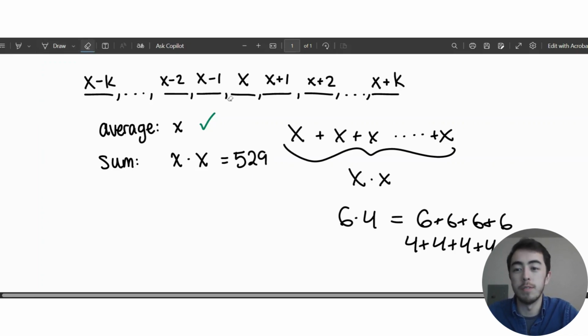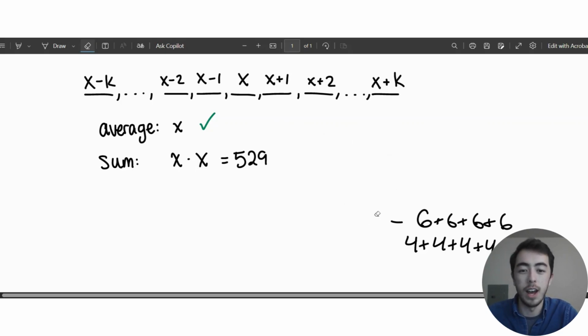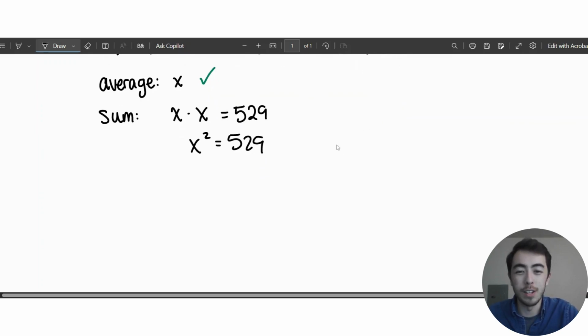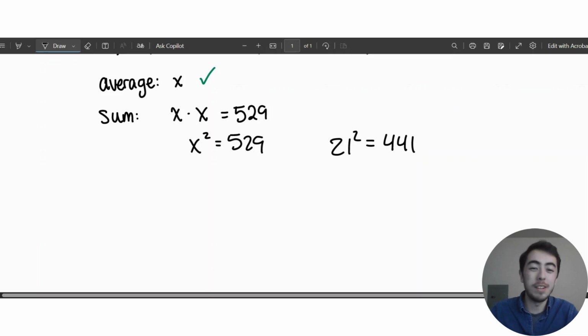So I'm just looking for some number out there. When I multiply it to itself, I get 529. Well, now we're just looking for square numbers. This is x squared equals 529. And I've memorized my squares up to a certain amount. Like I know that 21 squared is 441. But after that, I just haven't memorized them. I know that this 441 is a bit too small, so I could try 22 squared.